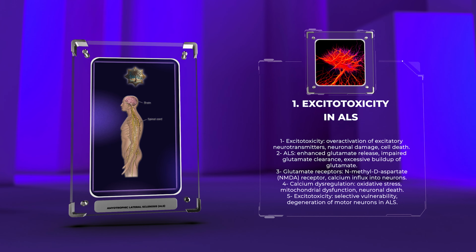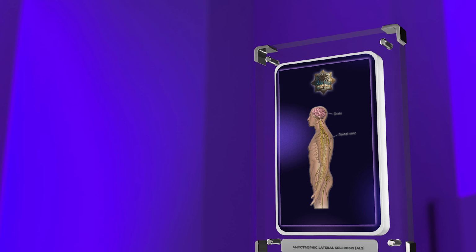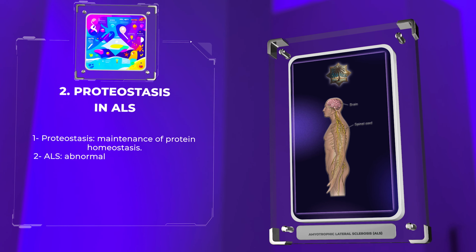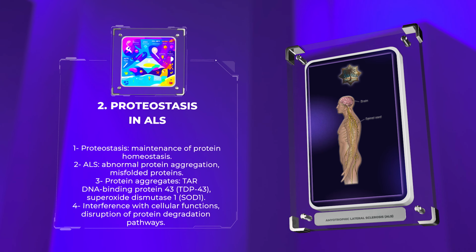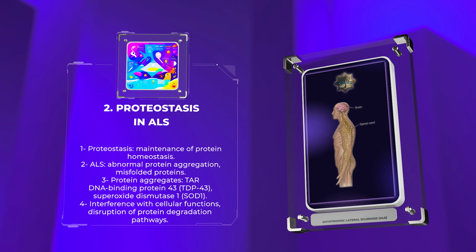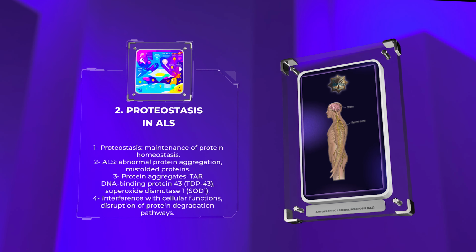Moving on to our next topic, let's discuss proteostasis in ALS. Proteostasis refers to the maintenance of protein homeostasis within cells, ensuring proper protein folding, assembly, and degradation. Disruptions in proteostasis have been implicated in various neurodegenerative diseases, including ALS.